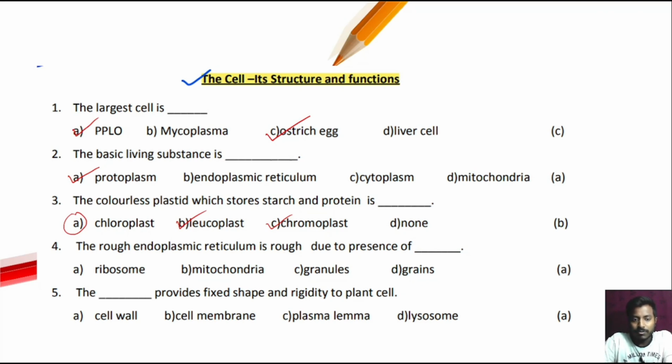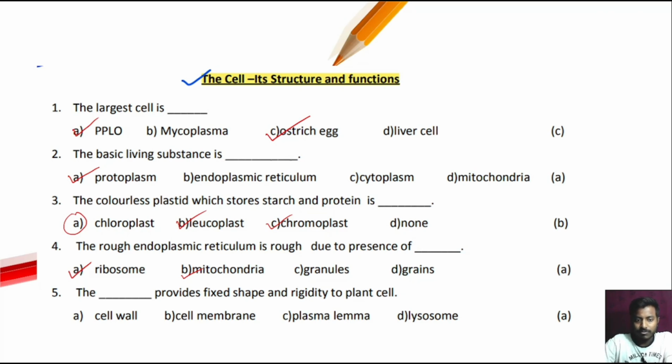Next question, question number 4. The rough endoplasmic reticulum is rough due to the presence of dash. Option A, the correct answer is option A, that is ribosomes. And you should remember the powerhouse is known as mitochondria and the suicidal bag is the lysosome.